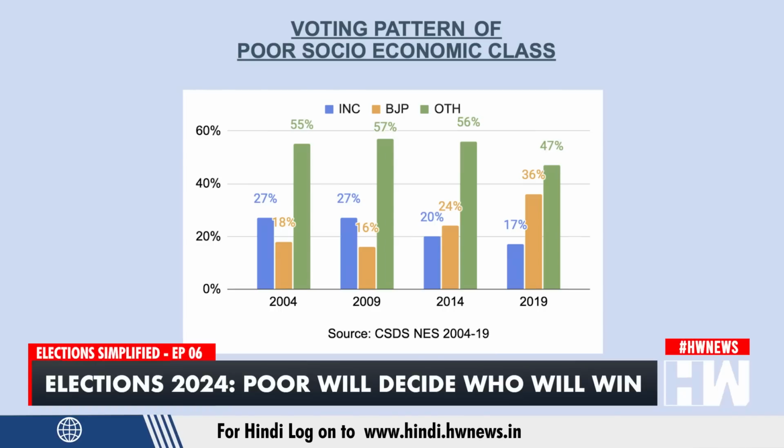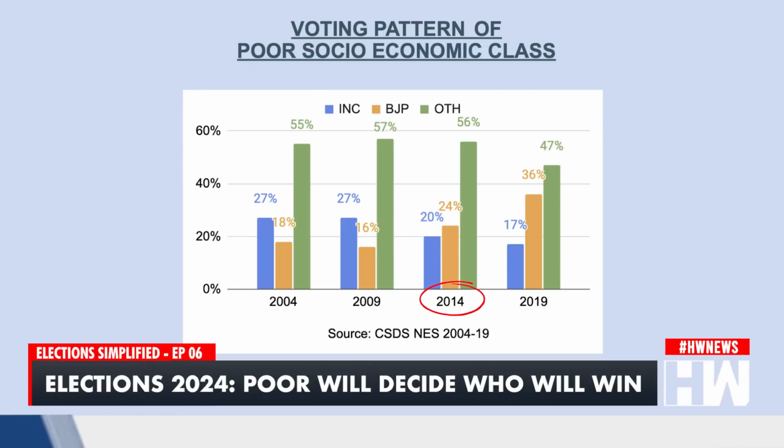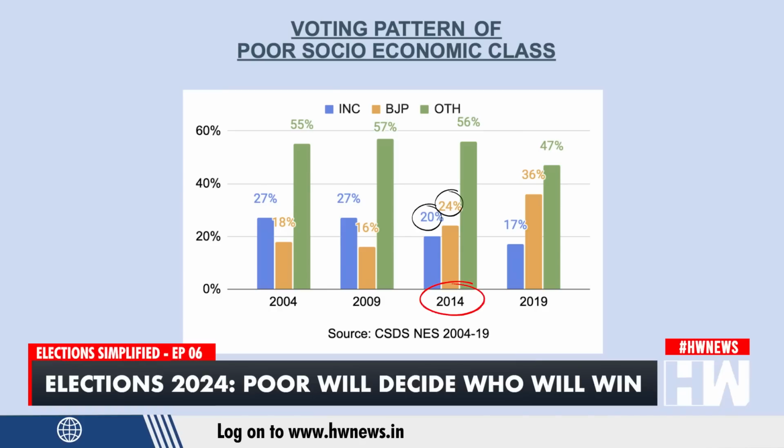However, in 2014, in Narendra Modi's era, high inflation levels of 8 to 10% under Manmohan Singh's second tenure prompted more poor to back the BJP. So the BJP enjoyed a lead of 4% compared to the Congress in 2014.